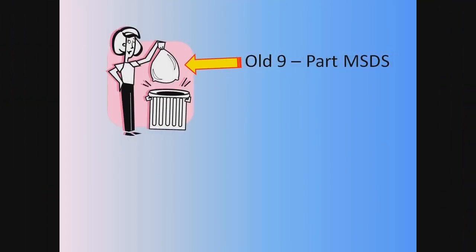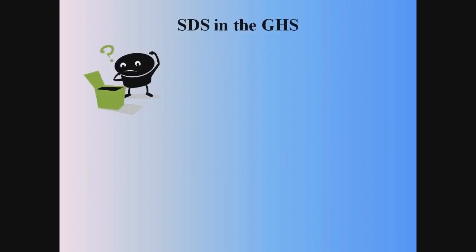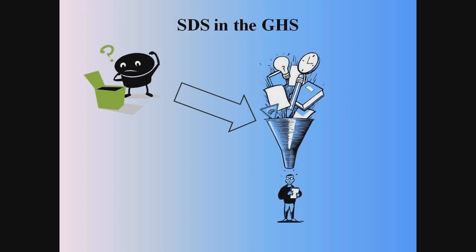Let's talk about the Material Safety Data Sheet, or as we know it now, the old MSDS. The old MSDS has been found to be less useful in many circumstances because it did not contain enough information. The new Safety Data Sheets, or SDS, will replace the 9-part MSDS with a 16-part document. Although that sounds more complicated, you will find that much more information is being presented in a much better way. The SDS is product related, and although it is not able to provide information that is specific for any given workplace where the product may be used, the expanded SDS information will include much more data funneled down into a better document to help us understand the chemicals we are using.